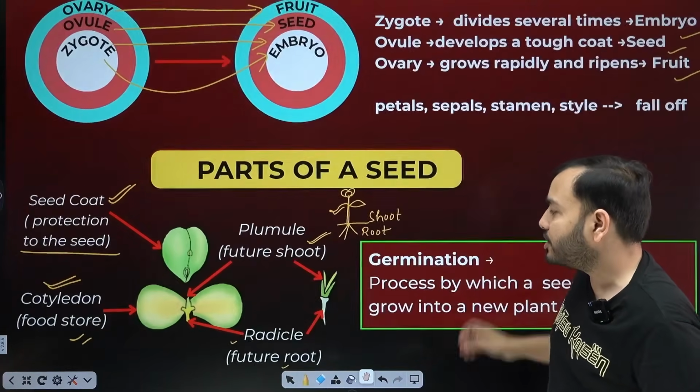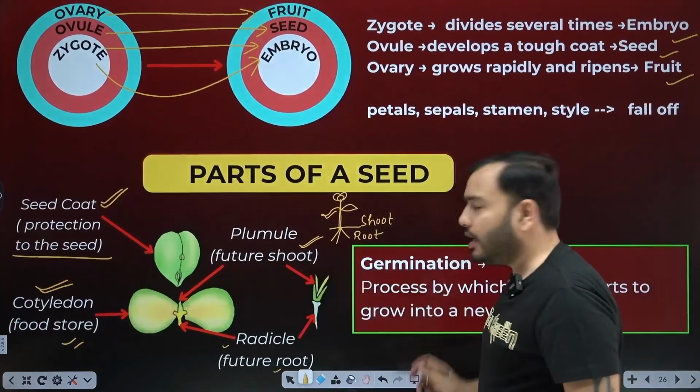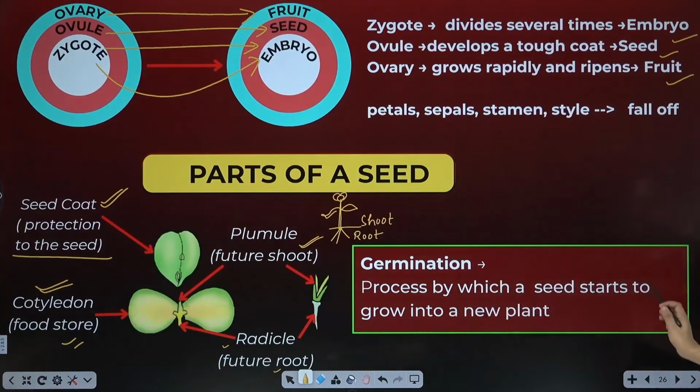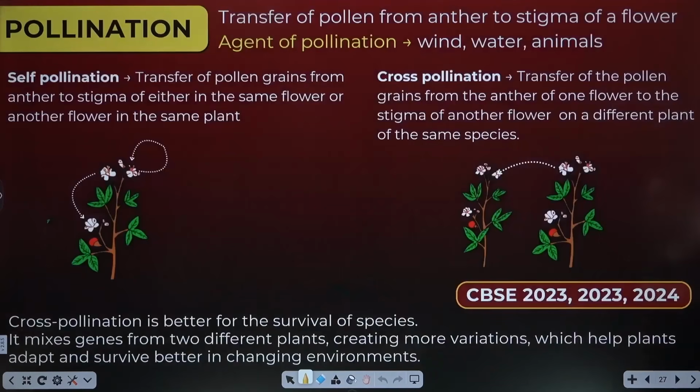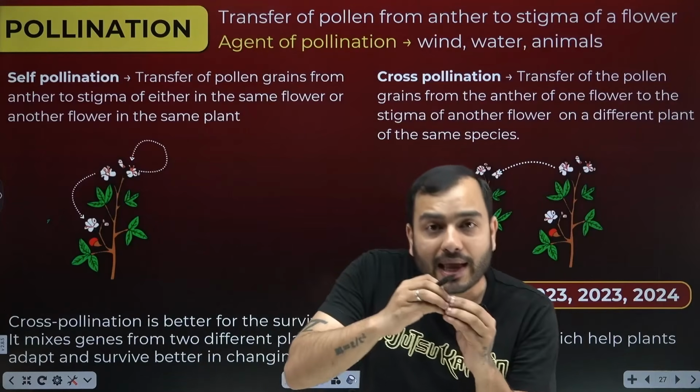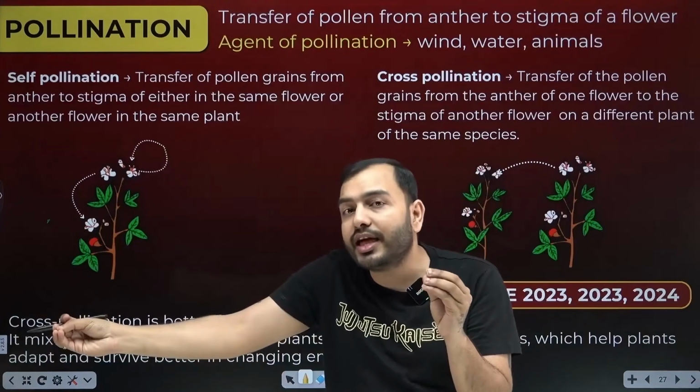There is one more term, germination. What is germination? The formation of a plant from a seed. The process by which a seed starts to grow into a new plant is called germination. Clear?